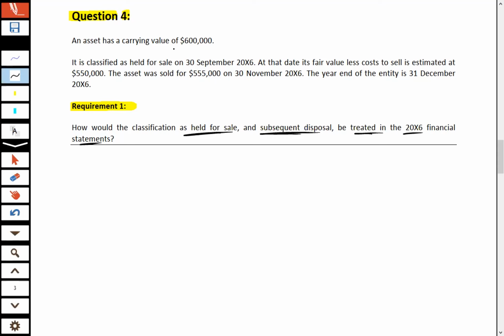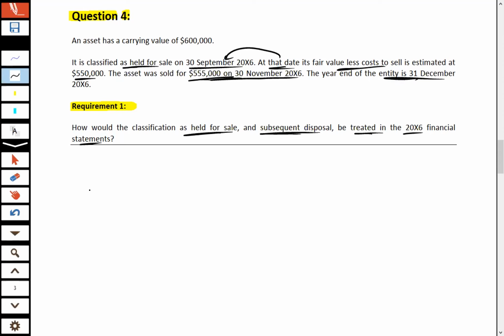An asset's carrying amount is 600,000. It is classified as held for sale, meeting all the conditions, on 30th September 2006. At that date, its fair value less cost to sell is estimated at 550,000. The asset was sold for 555,000 on 30th November 2006. The company's year-end date is 31st December 2006.